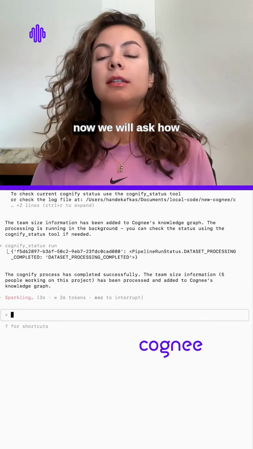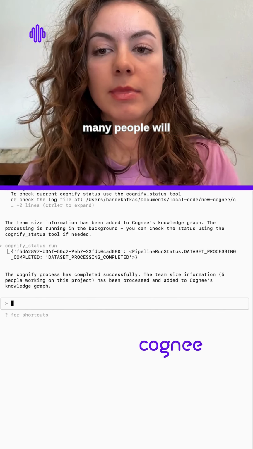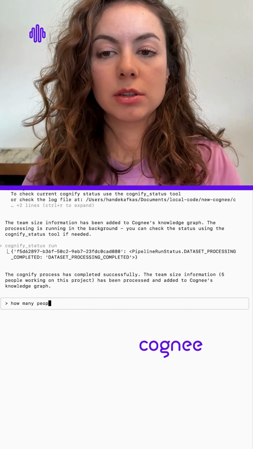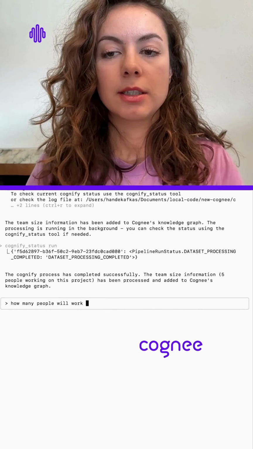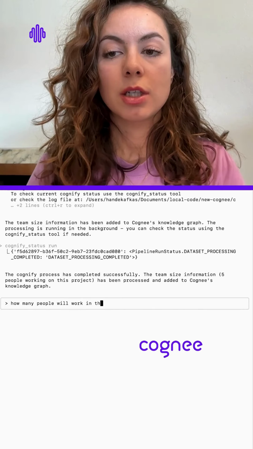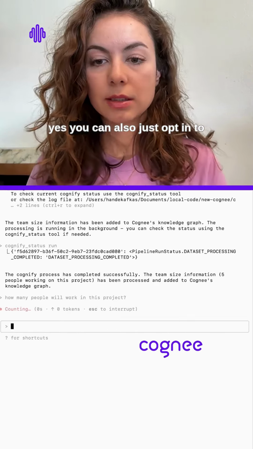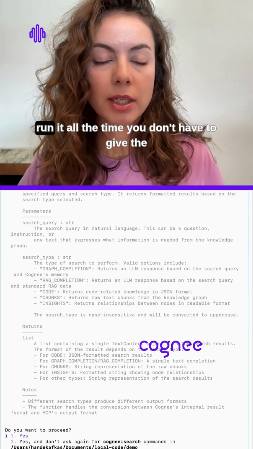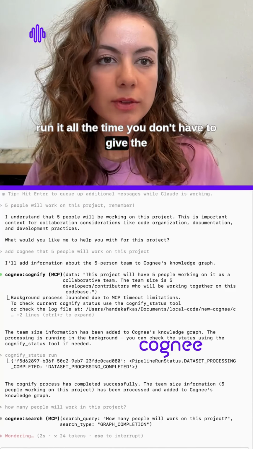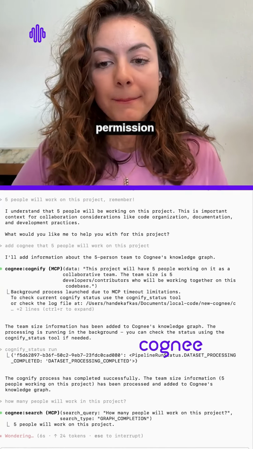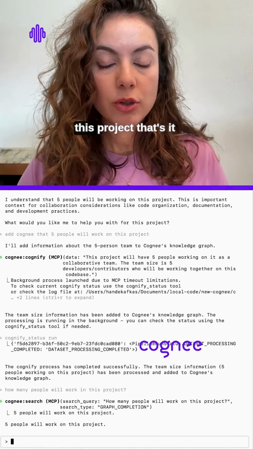Perfect. Now we will ask how many people will work in this project. Yes, you can also just opt in to run it all the time. You don't have to give the permission. Five people will work on this project.